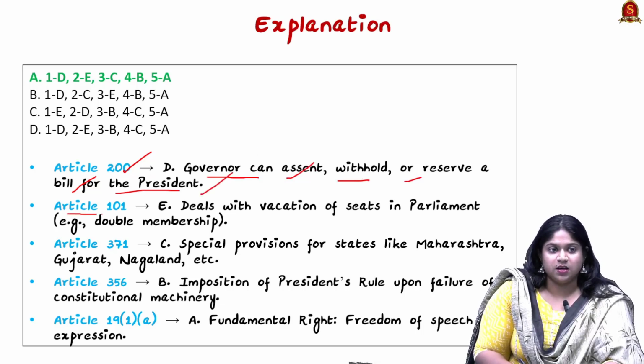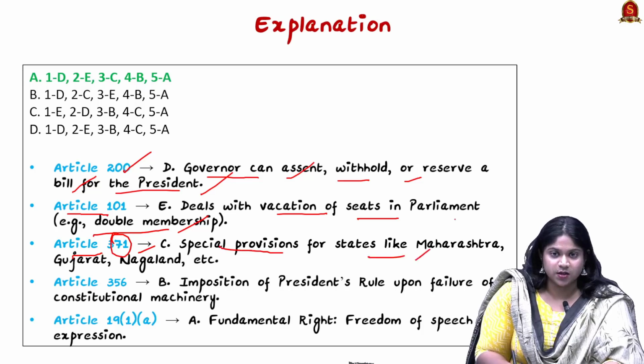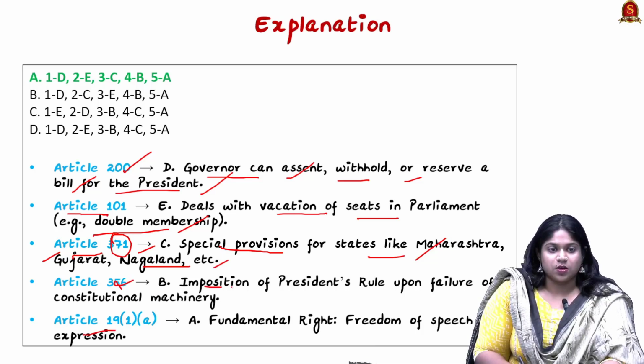Next, Article 101 deals with the vacation of seats in Parliament, for example double membership. Article 371 deals with special provisions for states like Maharashtra, Gujarat and Nagaland, etc. Article 356 talks about the imposition of President's rule upon failure of constitutional machinery.